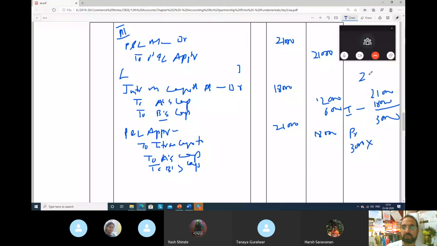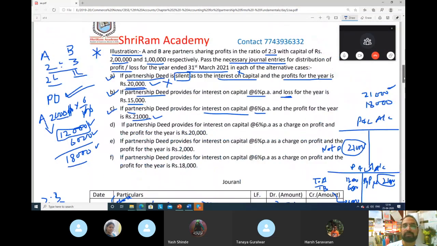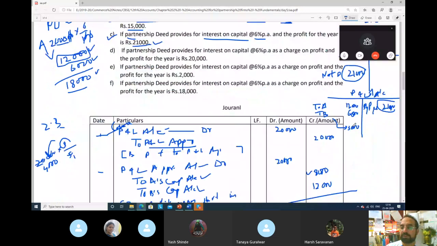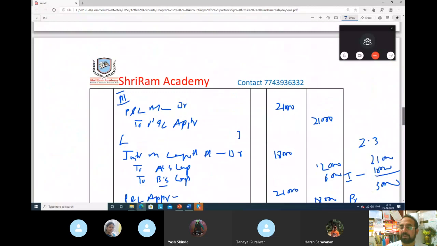So this 3,000 will be paid between A and B in which ratio? What is their profit sharing ratio? 2:3. So balance money means this 3,000 rupees. We paid interest total 18,000 from profit and loss appropriation, and this balance also is profit, that also we will pay between the partners.